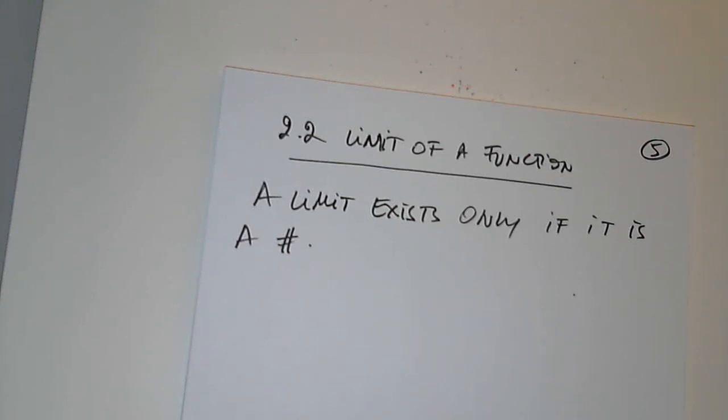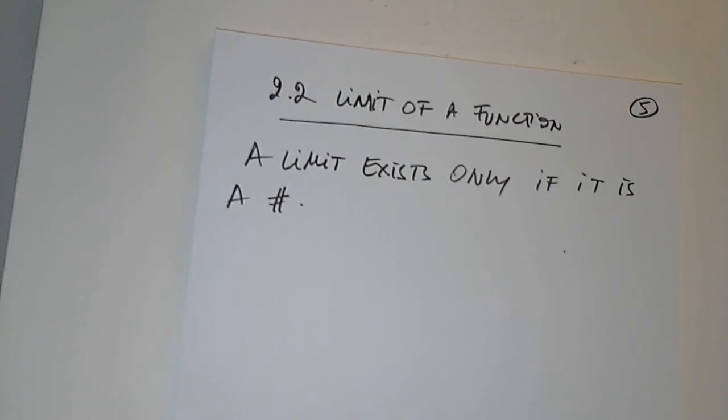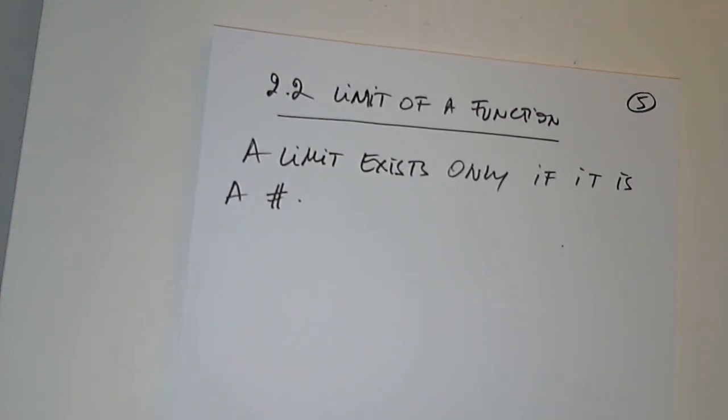I can say the limit is 5. I can say the limit is 1. But if I say the limit is infinity, that does not exist. So the limit must be a number. Otherwise, the limit does not exist.